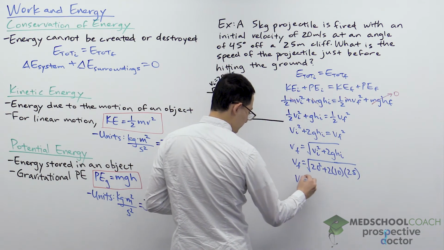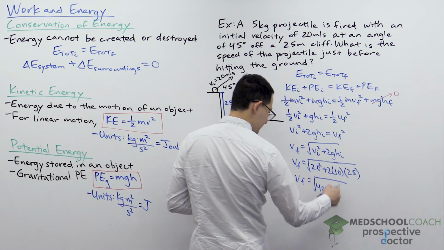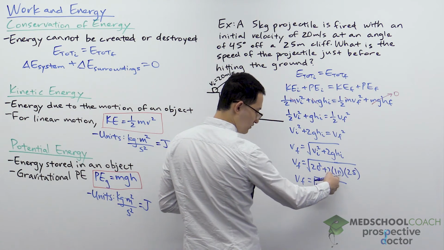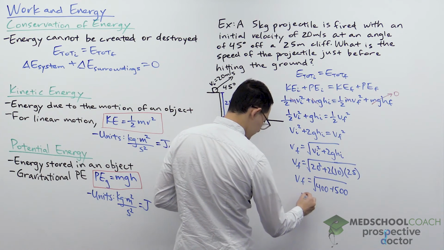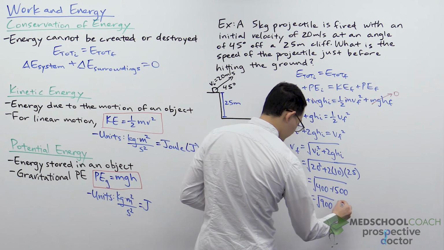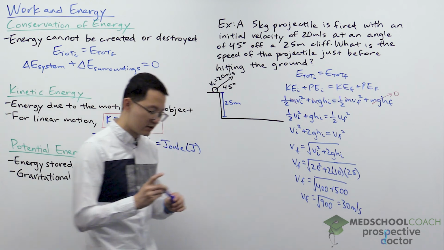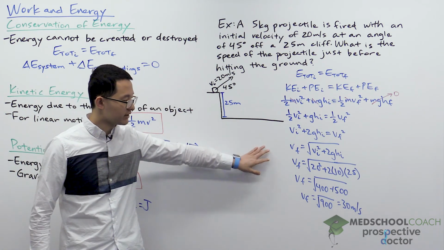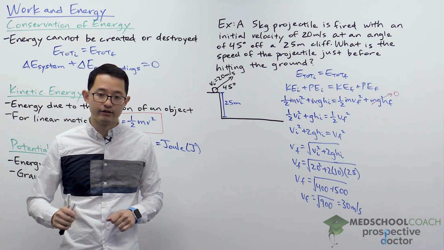And multiplying this out, we have the square root of 20 squared, which is 400, plus 2 times 10 times 25. 2 times 10 gives us 20. 20 times 25 gives us 500. So this gives us the square root of 900. The square root of 900 is 30. So that means our answer here is 30 meters per second. And again, using conservation of energy here is much faster than trying to do the calculation using kinematics.